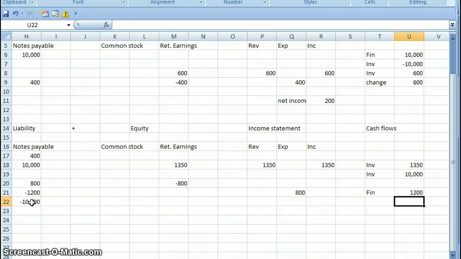And you have to ask yourself, first of all, under the income statement section, was that revenue, expense, or net income? It was nothing. There was no revenue or expense associated with it. And you ask yourself, was it investing, financing, or operations? It was financing, because that's how you got the money in the first place. Cash went out for financing.